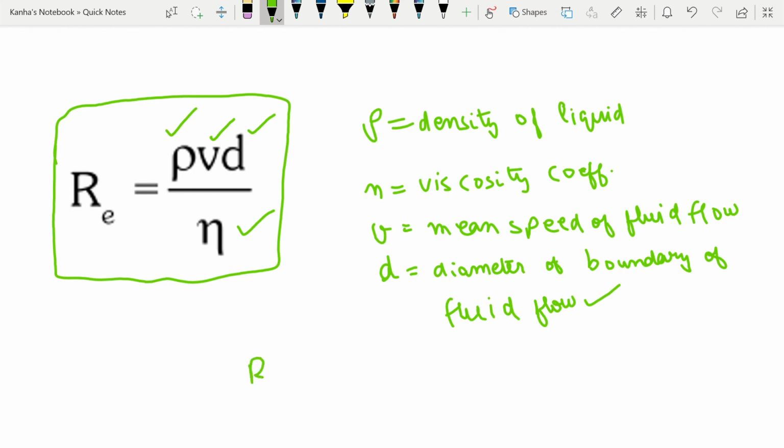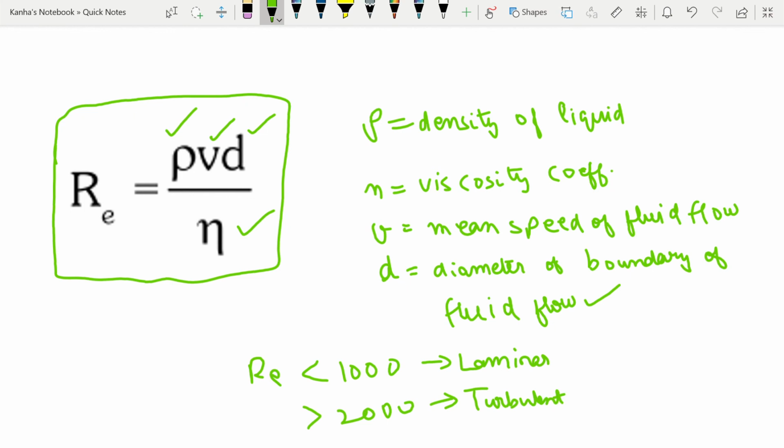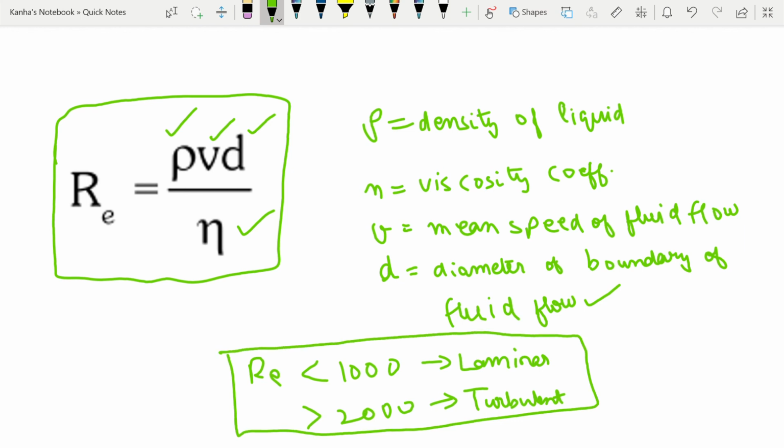So if Re is less than 1000, you say that it is laminar. If it is greater than 2000, it is called turbulent. And if it is between 1000 to 2000, it may be laminar or it may be turbulent. This is one classification that is important from the examination point of view.